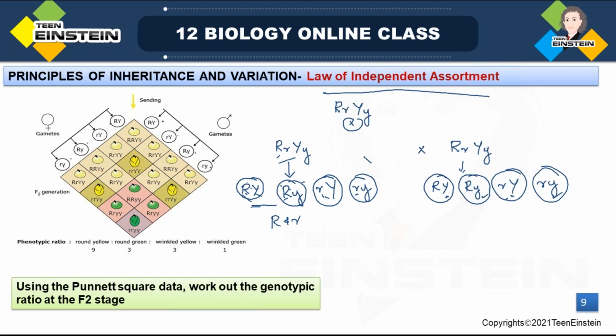One male gamete from this parent is combining with all 4 female gametes. In a similar way, all 16 types of F2 combinations you can see. So in the Punnett square, it is easy to derive this F2 combination.